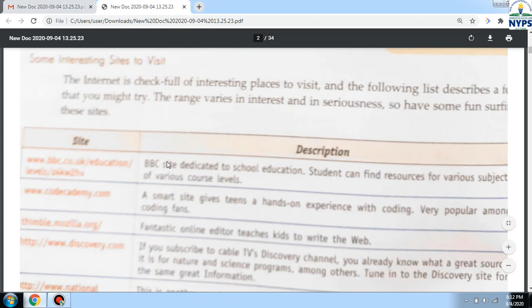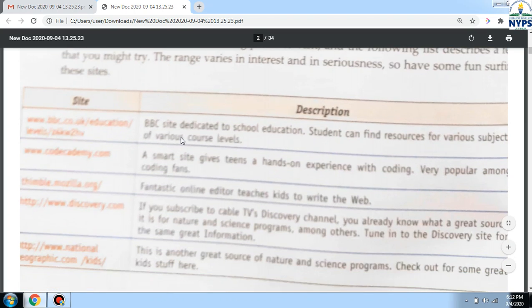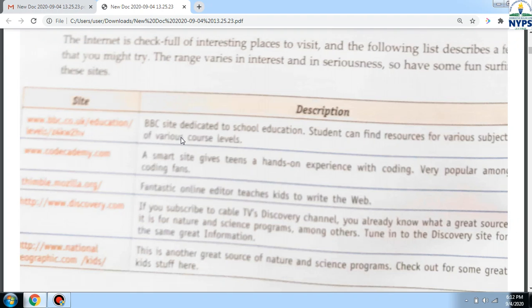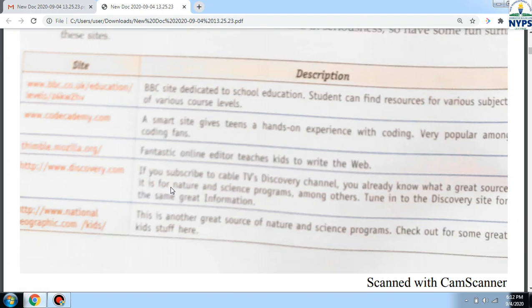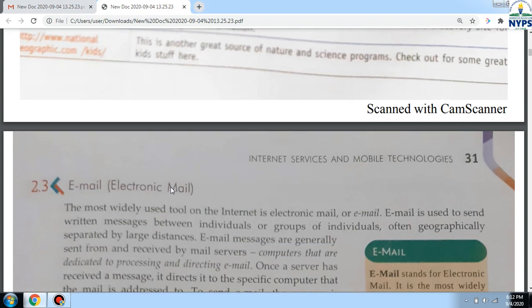So, some interesting sites to visit. First is BBC, that is dedicated to school education. Some websites are given here, you can go through these websites.